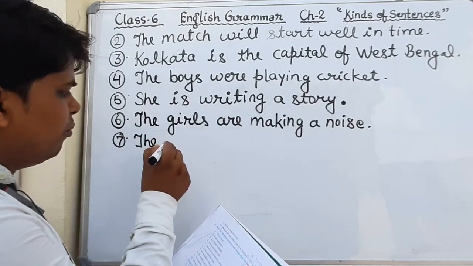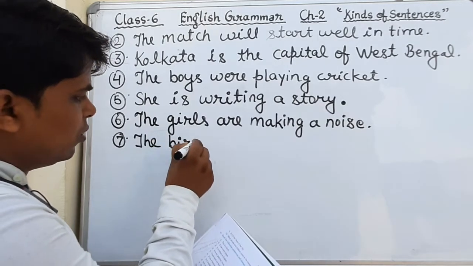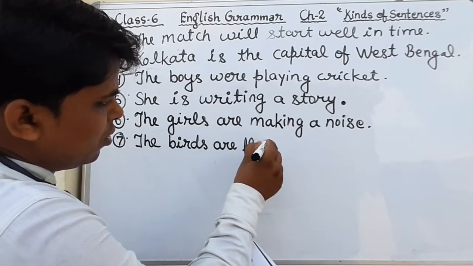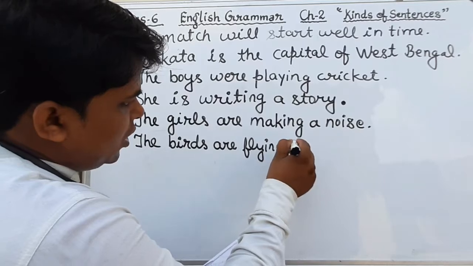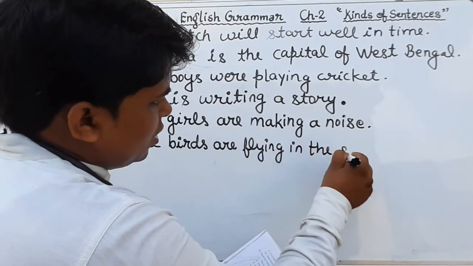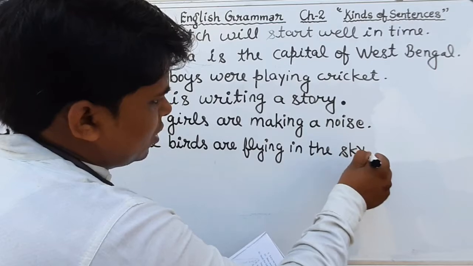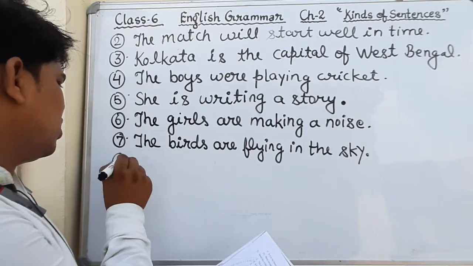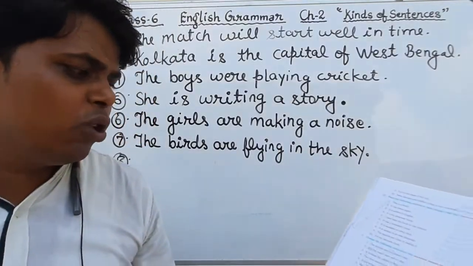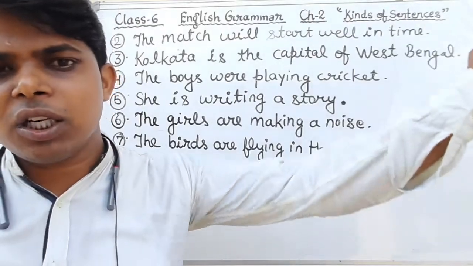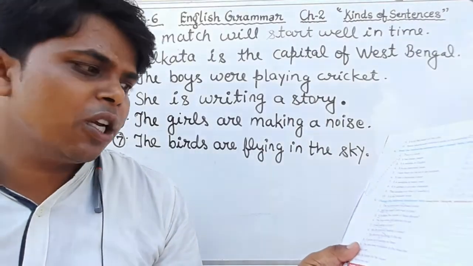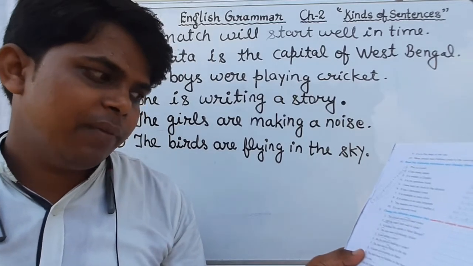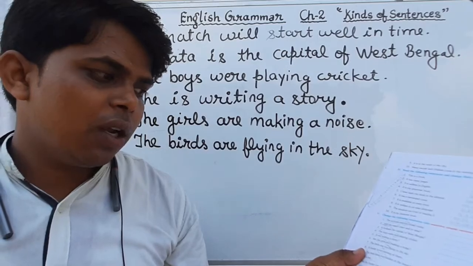The correct sentence will be: the birds are flying in the sky. The birds are flying in the sky. Question number 7. Now we will do question number 8. Again, it is an assertive sentence, but it is in negative form. Question number 8 is, a hunter is not aiming at them.